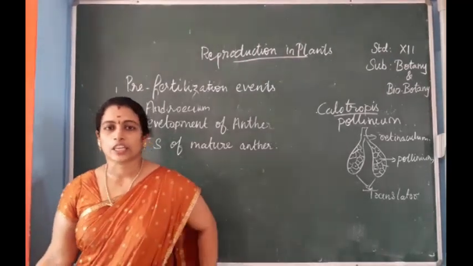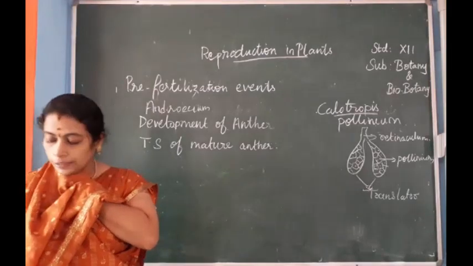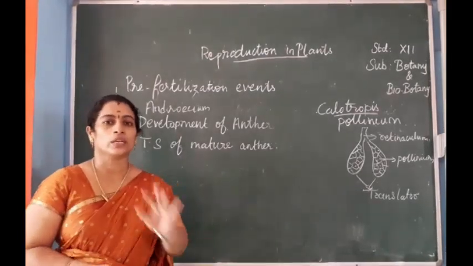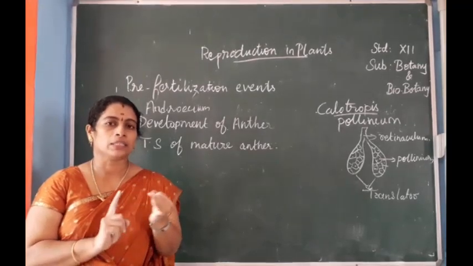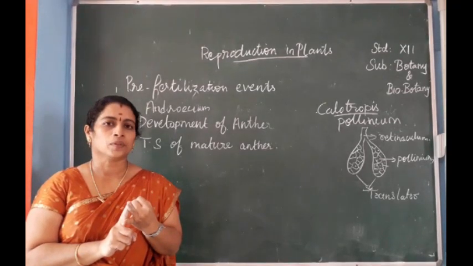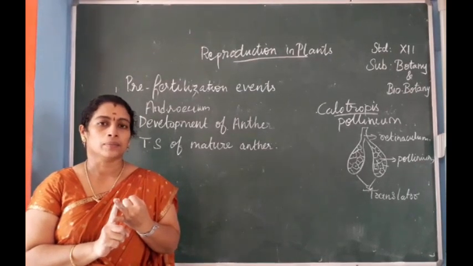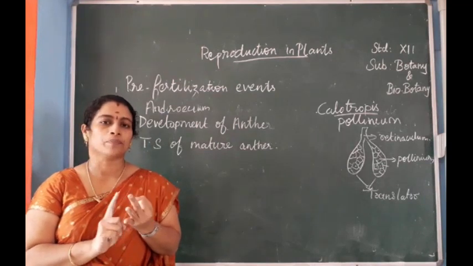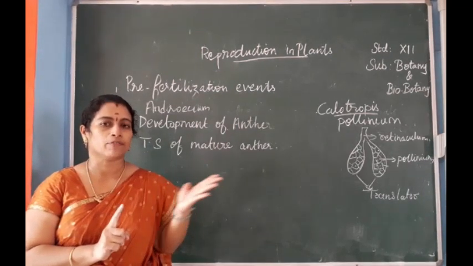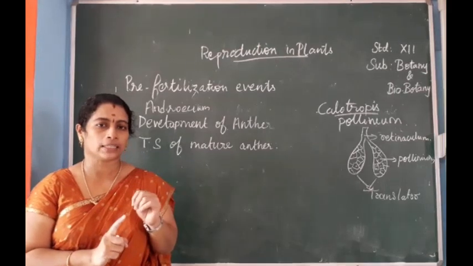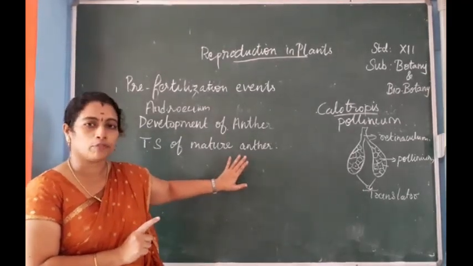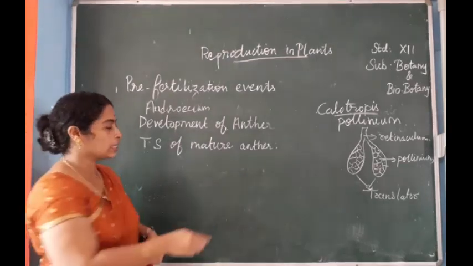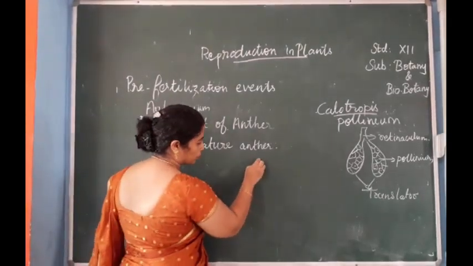In that we have studied the 4 walls of the anther. That is epidermis, second endothecium, third middle layer, and finally tapetum. These are the 4 layers. It is a 4-lobed structure, tetrasporangiate.